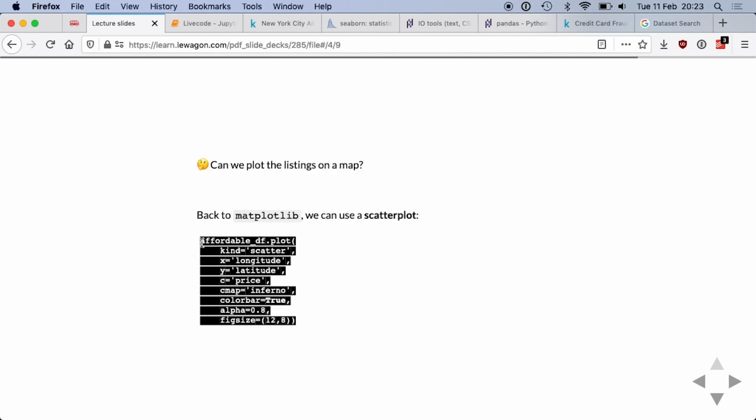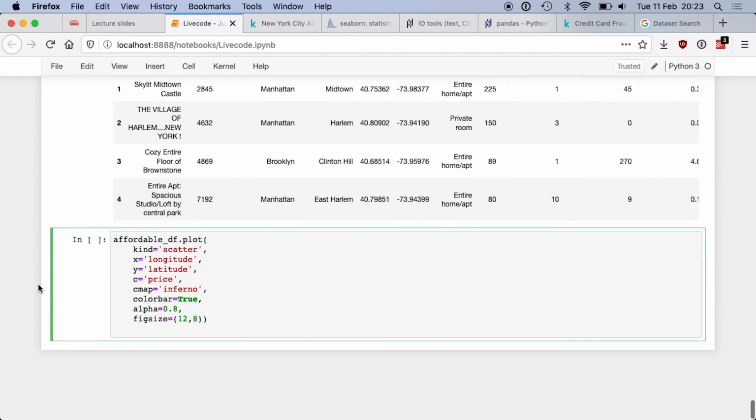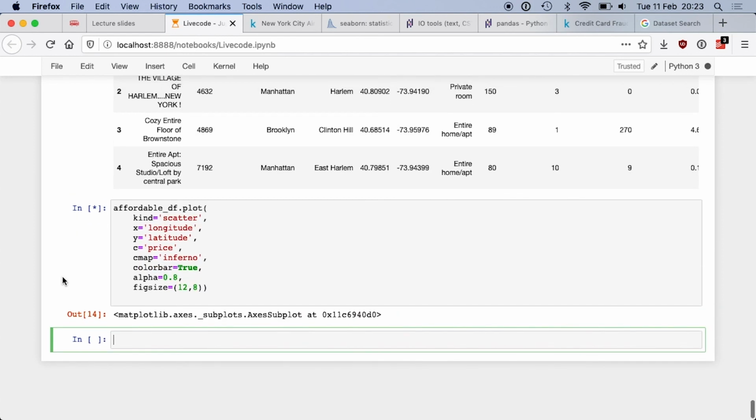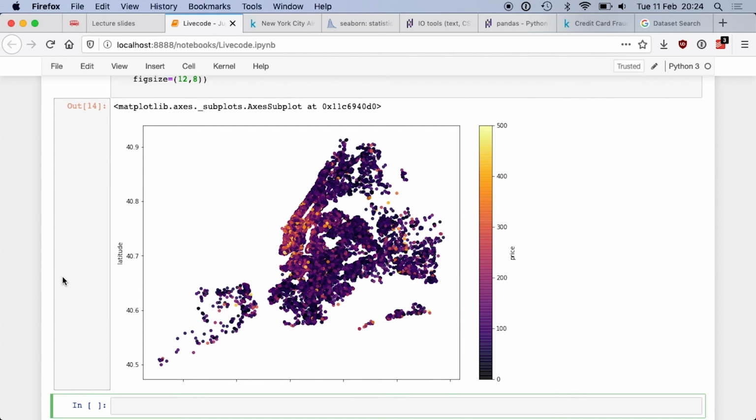So actually, this time we are going to use Matplotlib again. So I'm going to do a scatter plot. The X will be the longitude, the Y will be the latitude. The dot we are going to put on the piece of paper will have a color, and the more expensive it is, the brighter it will be. The less expensive, the darker it will be. And we are going to have a color bar to look at the data. So if you run that, this is what you get.